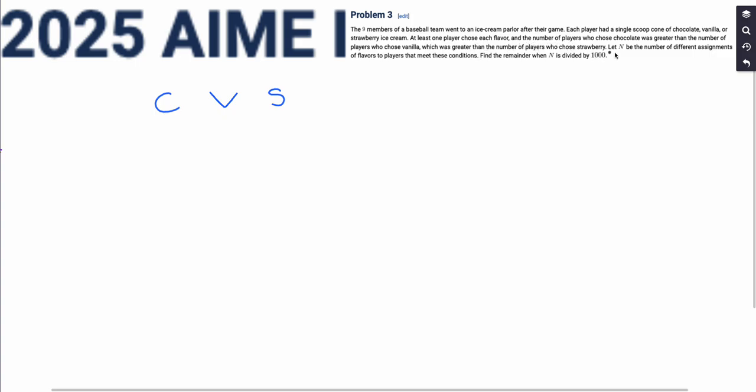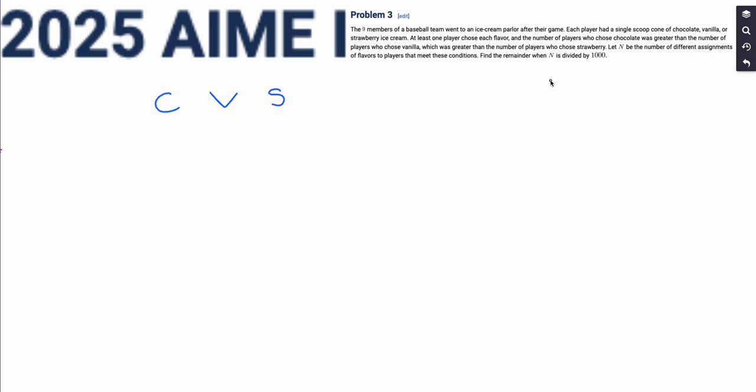The number of players who chose chocolate was greater than the number of players who chose vanilla, which was greater than the number of players who chose strawberry. Let n be the number of different assignments of flavors to these players that meet these conditions. Find the remainder when n is divided by 1,000.